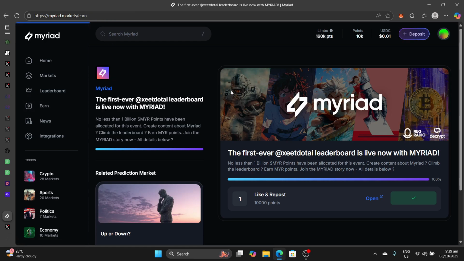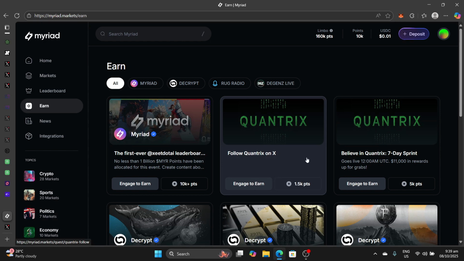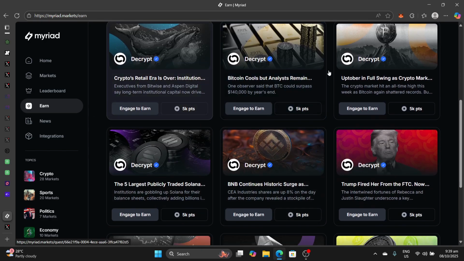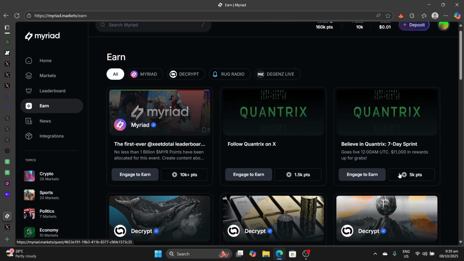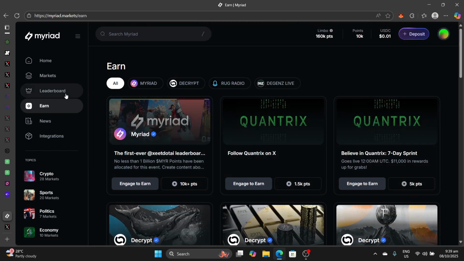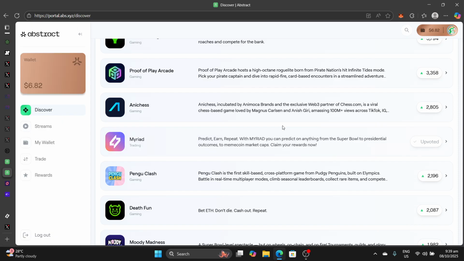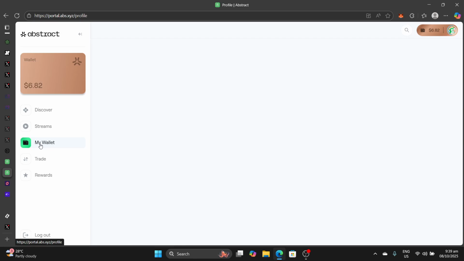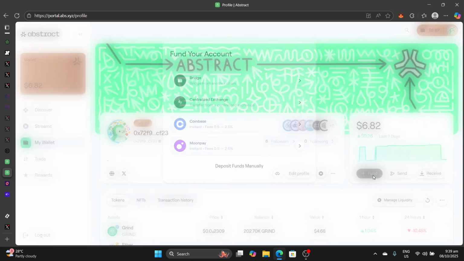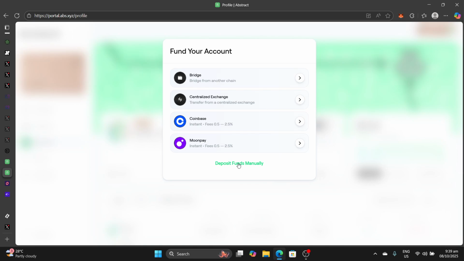If we go back to earn, then you can do the same for all this. You know, complete everything here. It will earn you a lot of points already. Now, traditionally, like I said, assuming I have some funds. Now, how do I fund my wallet? I simply need to fund my Abstract chain wallet. So if I come to wallet, okay, then I click on fund, then I can, let's say I deposit funds manually or a bridge.